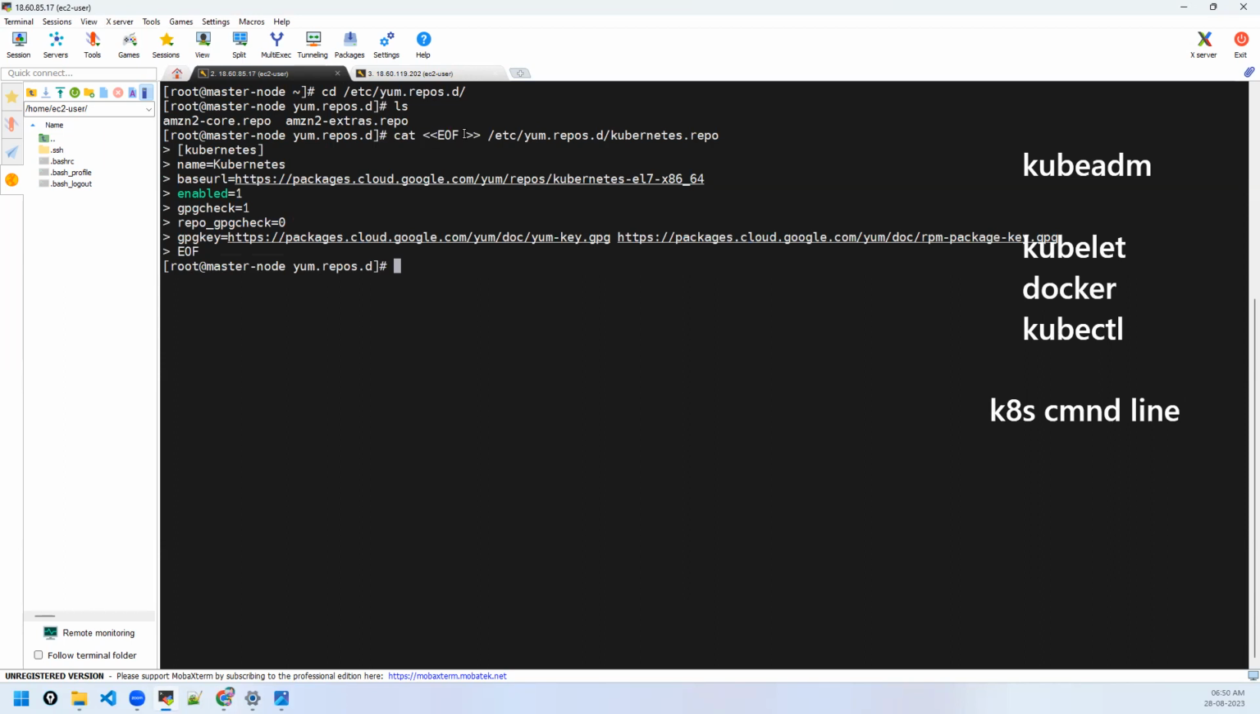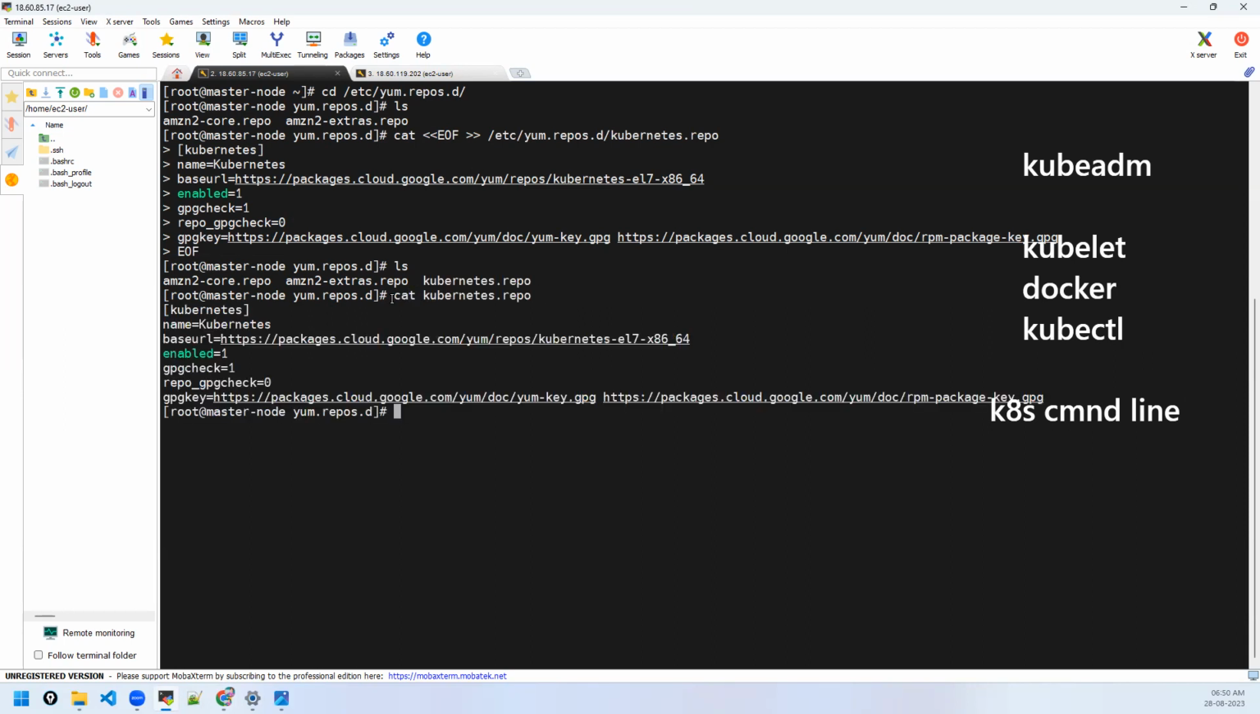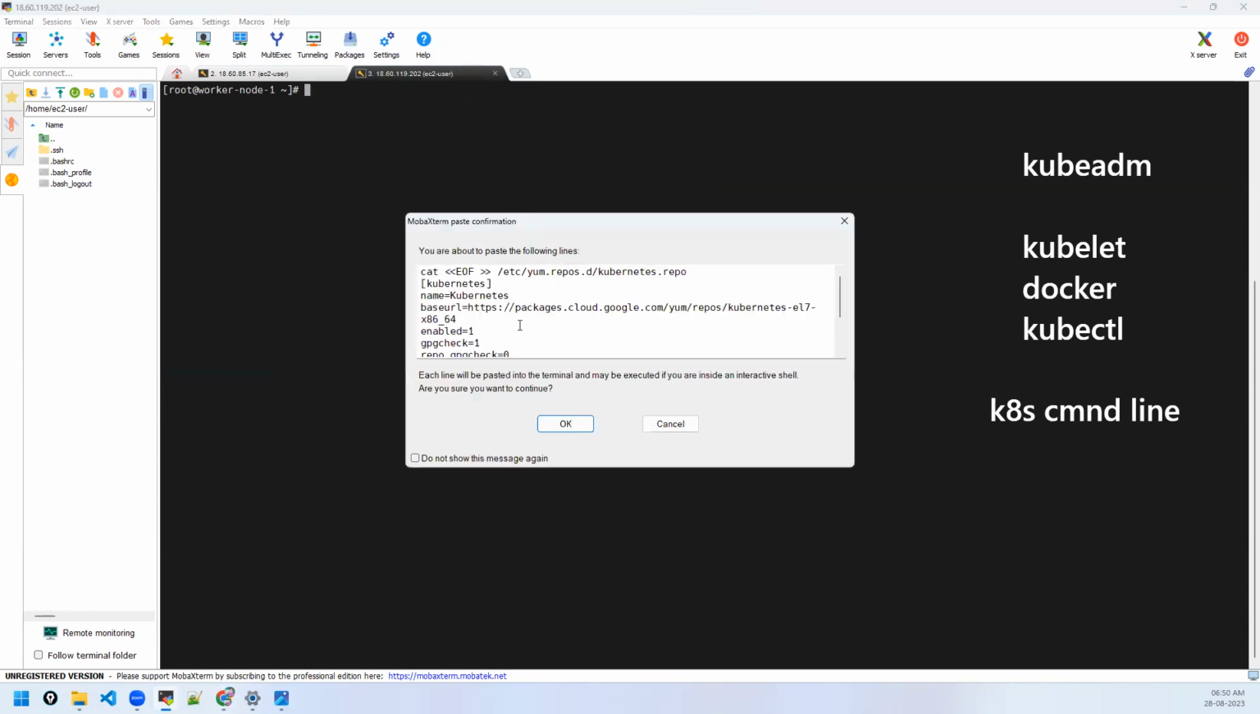See, cat read till the end of the file and place it into this file. Right, Kubernetes repo is created, and see, these are the URLs from where it can download. Do the same for the other worker node as well.